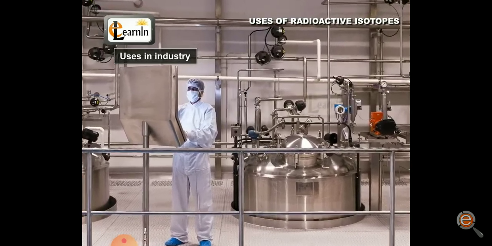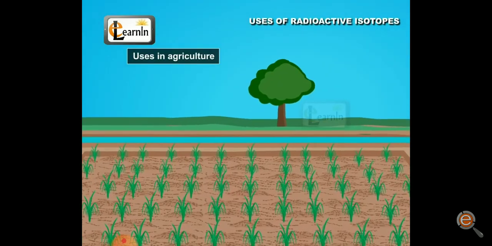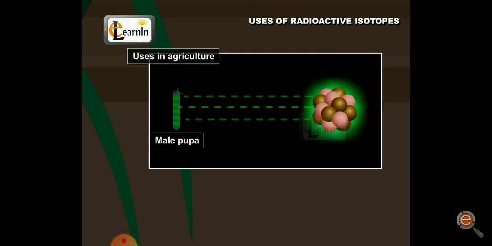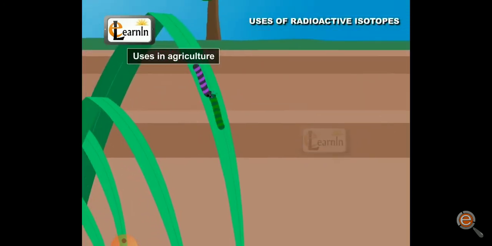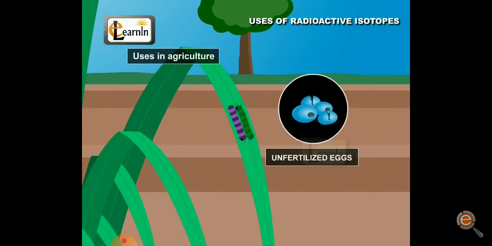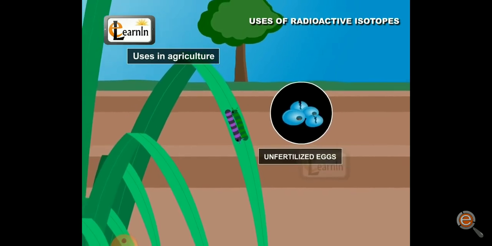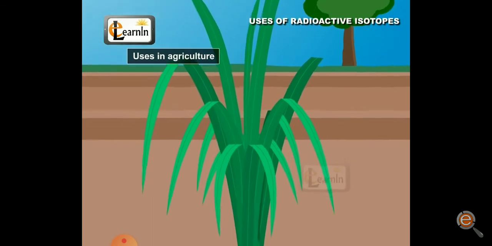Radioactive substances are used in the agriculture field also. So some substances are injected into the plant. Now radiation can be passed into the plant and this pupa, you could see, is infertile because of the radiation which is passed into the body of that insect.